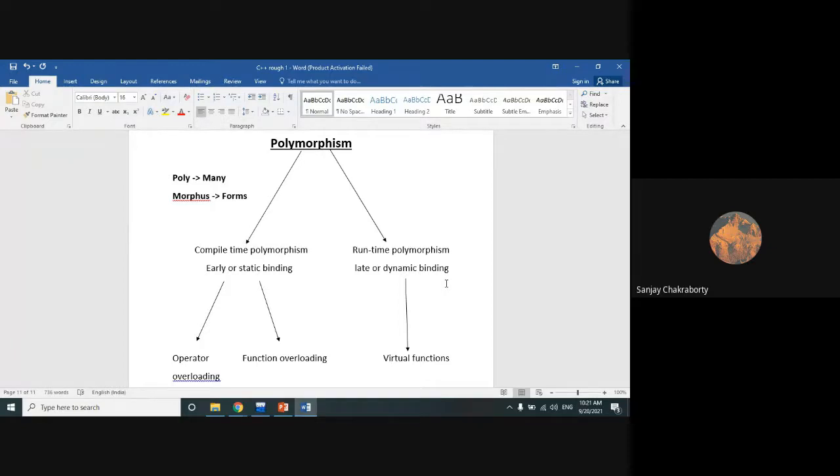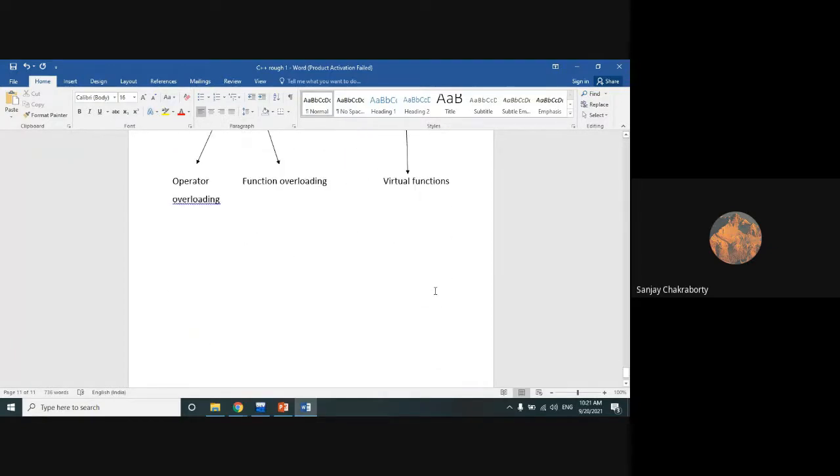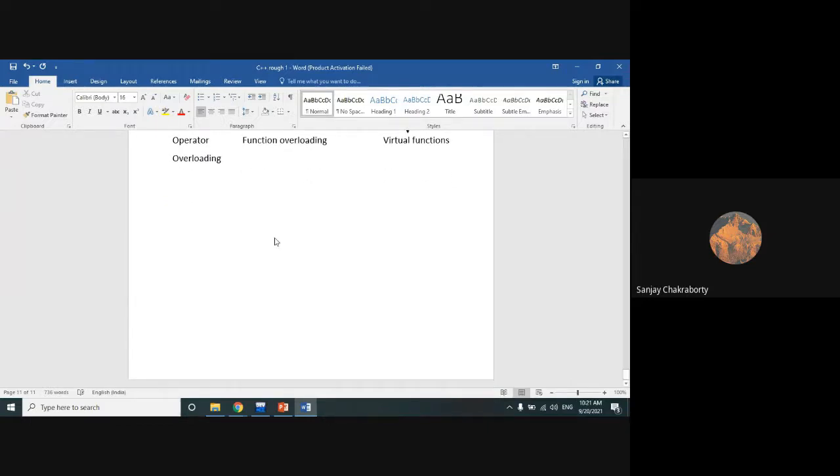So let's take one example of how compile time polymorphism and runtime polymorphism are implemented. Just take a very small code snippet. I'm not writing a full code. Try to understand.